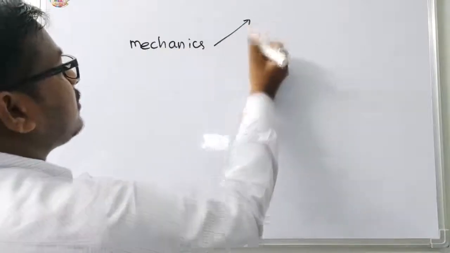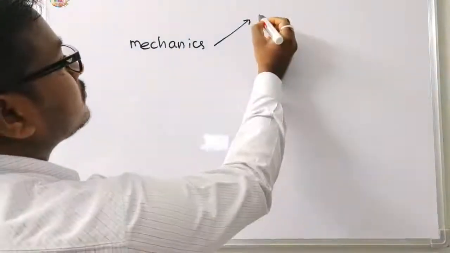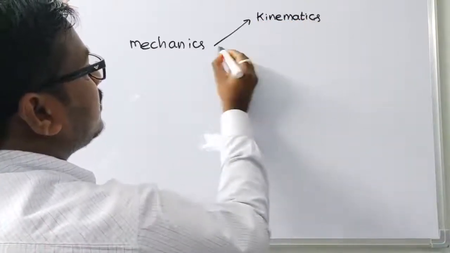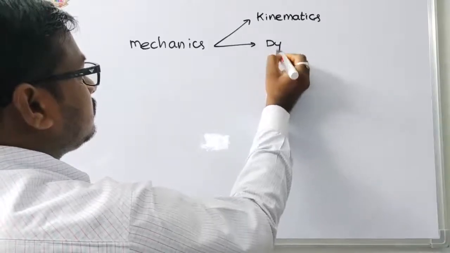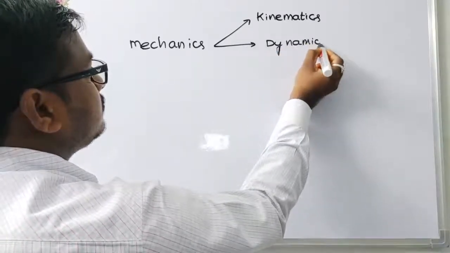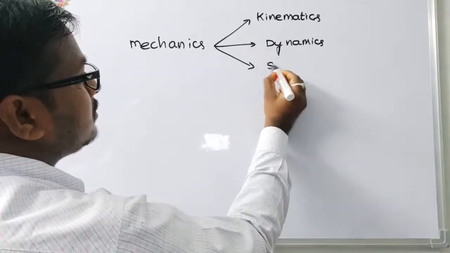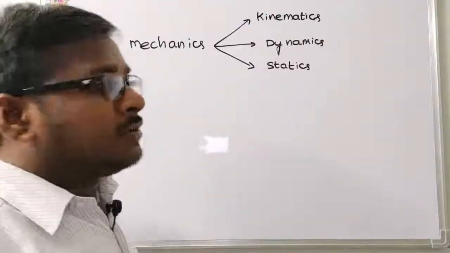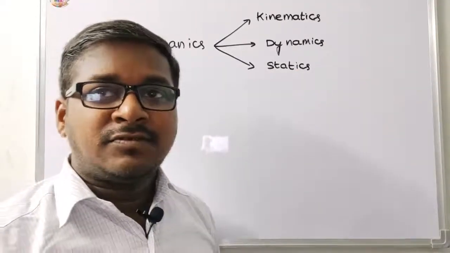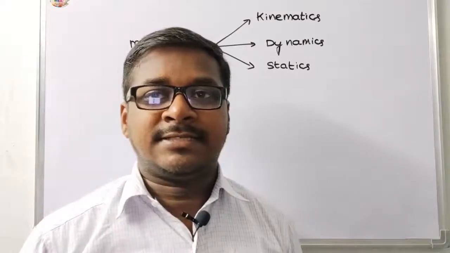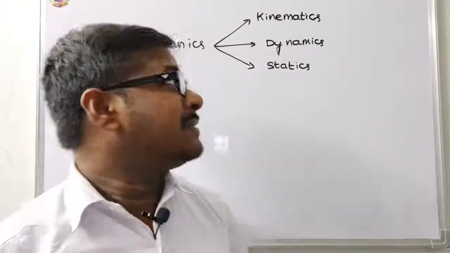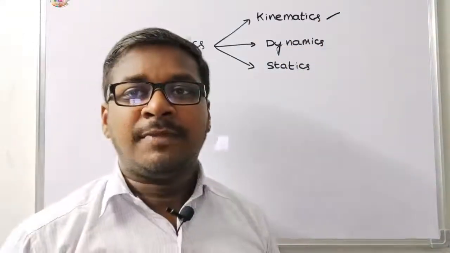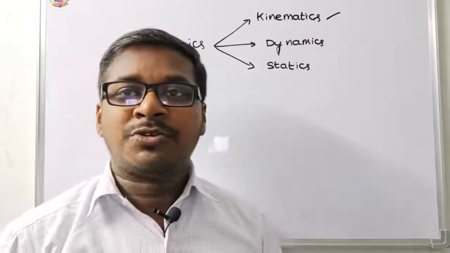The first one is kinematics. Second one, dynamics. Third one is statics. Mechanics is a branch of physics which deals with the study of motion of objects, so in our day-to-day life, that is mechanics. The first one I already discussed in the previous video. Please watch that video on kinematics, motion in a straight line.